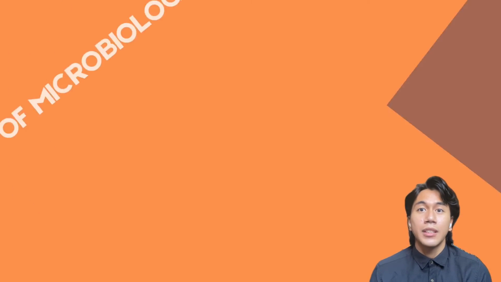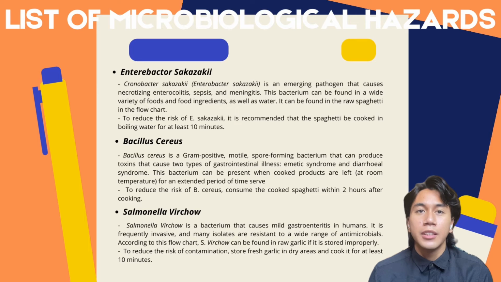These are the more detailed explanations of each microorganism. The first one is Enterobacter sakazakii. It's an emerging pathogen that causes necrotizing enterocolitis, sepsis, and meningitis. This bacterium can be found in a wide variety of foods and food ingredients as well as water.